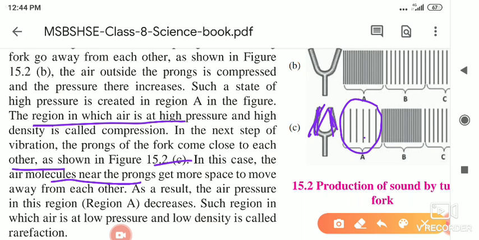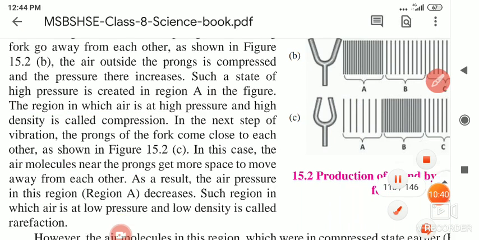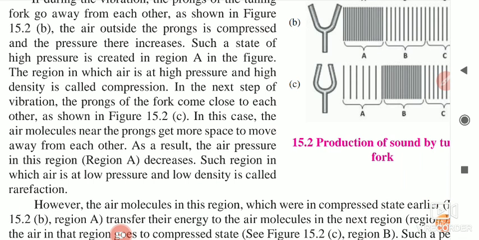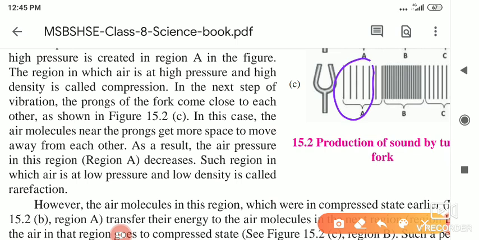There is a rarefaction. The molecules move away from each other, and the air pressure in the region A decreases. Such a region, in which the air is at low pressure, is formed. Now here it is low pressure, and what happens?